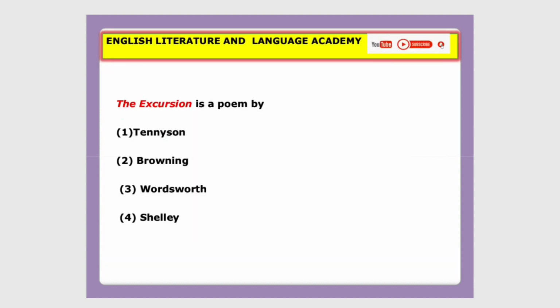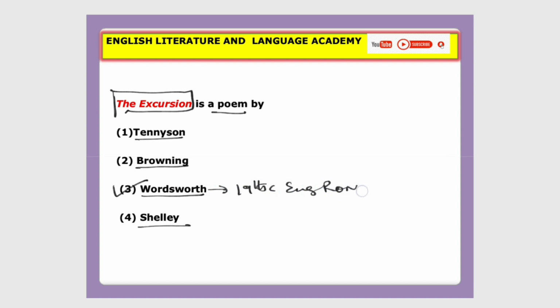The first question: The Excursion is a poem by options Tennyson, Browning, Wordsworth, Shelley. So the correct answer is William Wordsworth. So please remember, William Wordsworth belonged to early 19th century English romantic poetry.